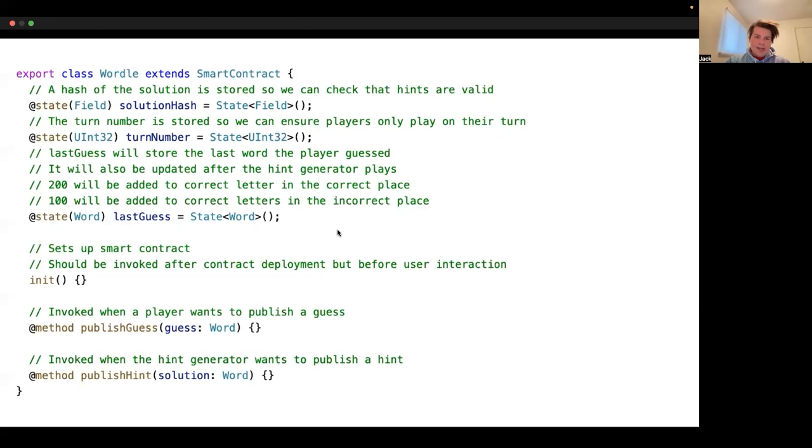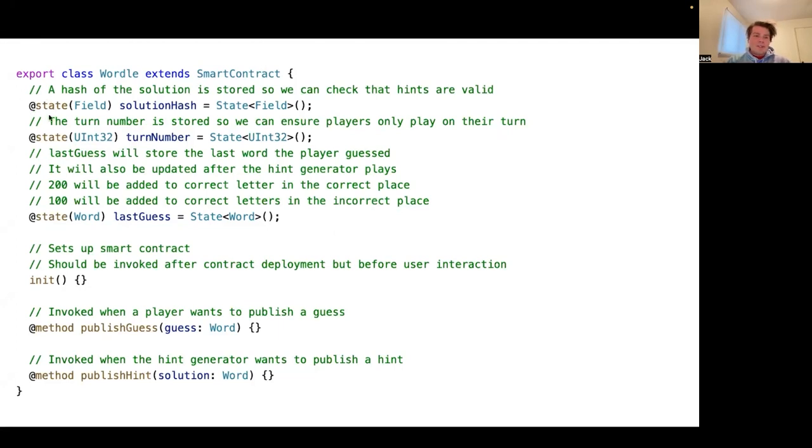Whenever we change the state, we prove that we're allowed to change it in the way that we are. This is what the state decorator at the beginning does: it tells SnarkyJS, hey, you should store this value on chain, and also when people change it, make sure that they're changing it in accordance with the rules of the smart contract.